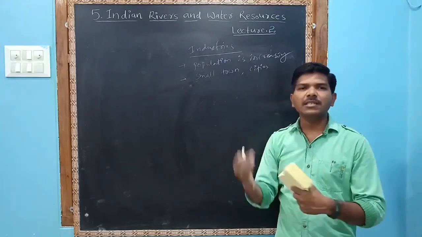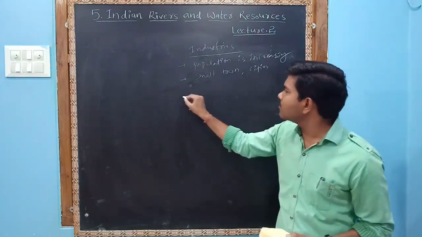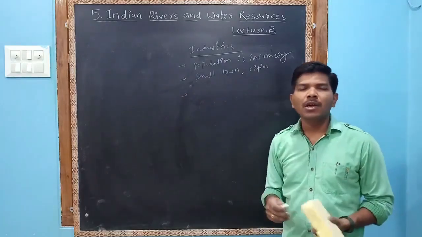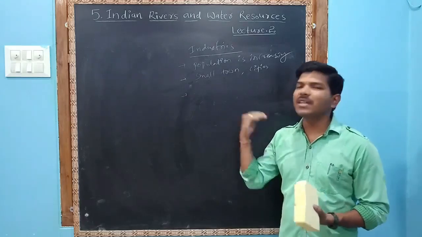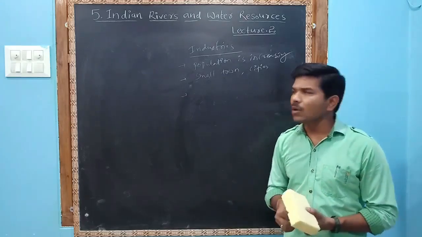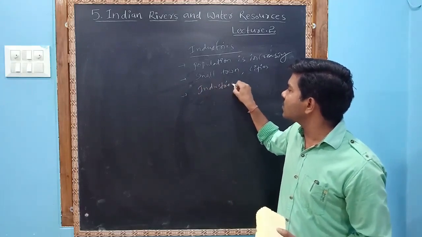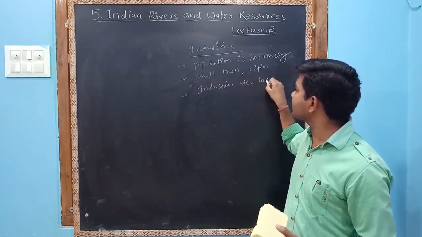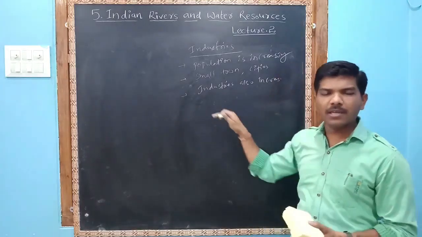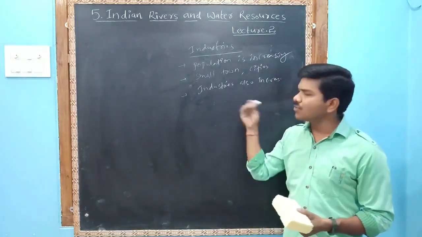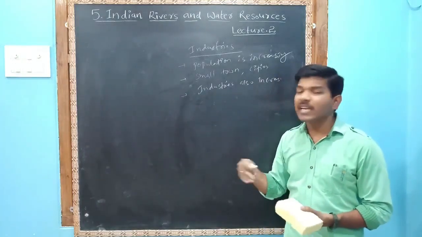Different stages are there. So whenever small towns and cities increase, to meet their needs, industries also increase. Am I right or not? Every day, industries also increase.